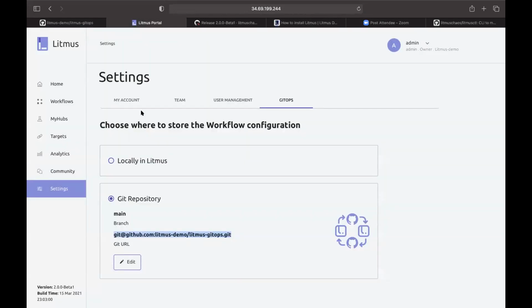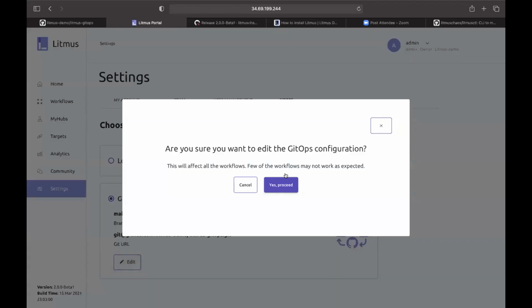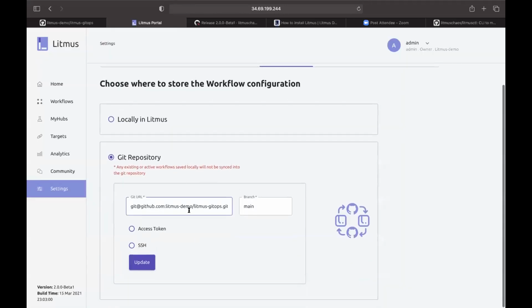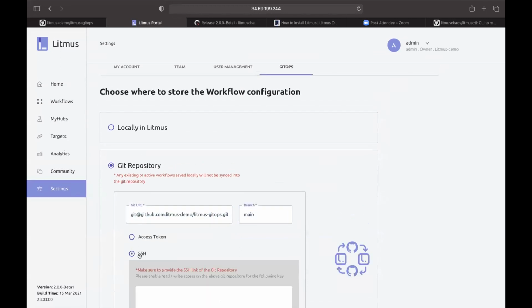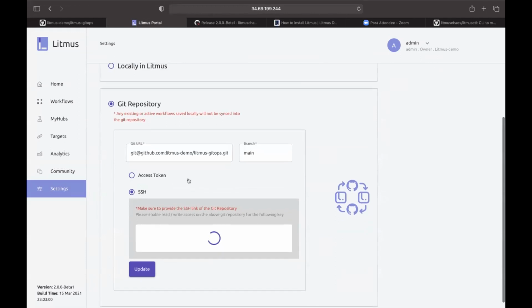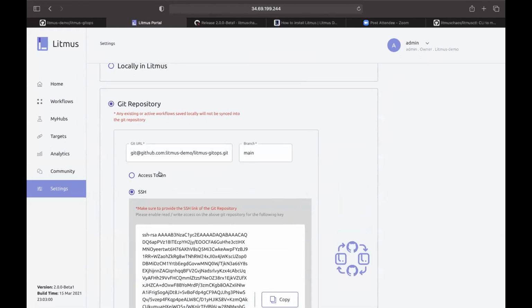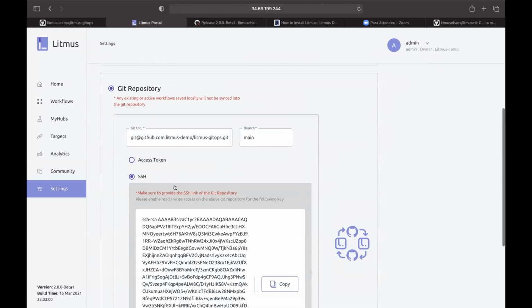Okay, let me go through it again. Here you can see the Git URL, and this is main, which is my branch. You can connect the authentication. There are two authentication options: one is the access token, the other is the SSH key.